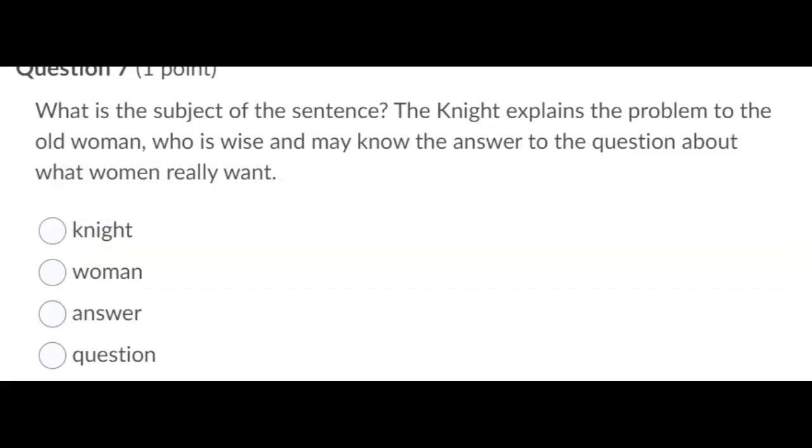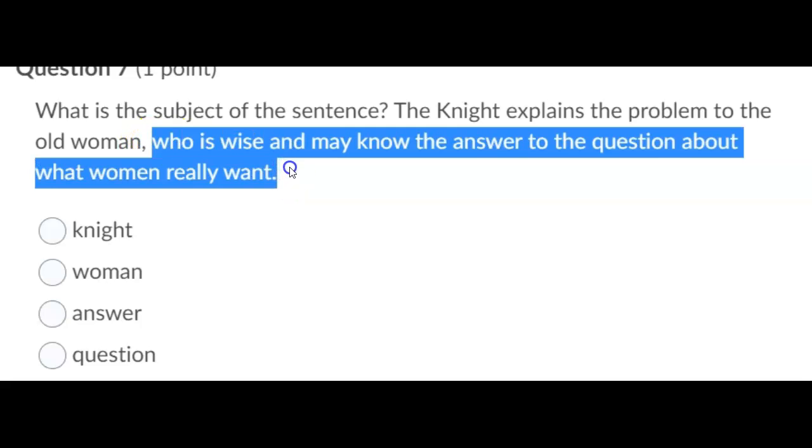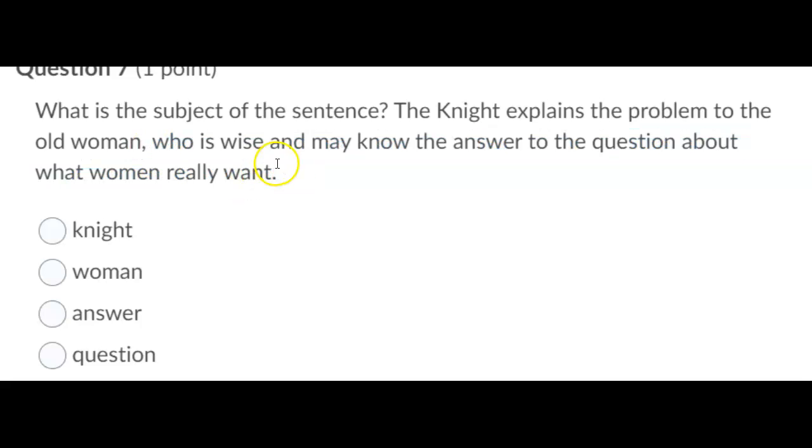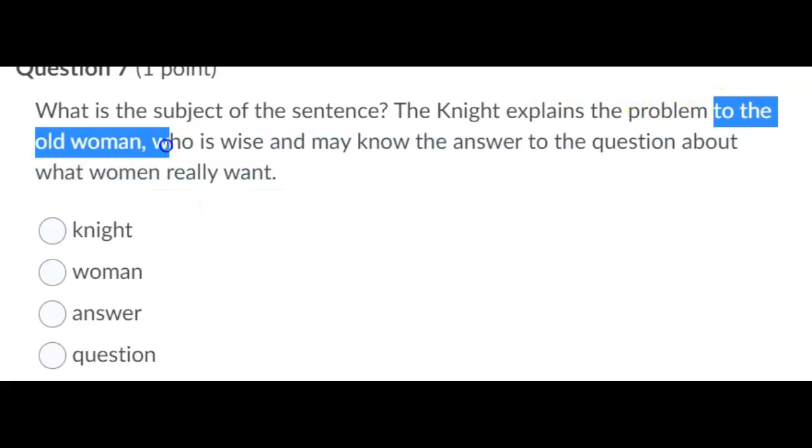7. What is the subject of the sentence? The knight explains the problem to the old woman, comma, who is wise and may know the answer to the question about what women really want. This whole thing from who is wise, all of these are descriptive words telling us more about the old woman. So we can actually ignore those words. We're only looking for the main subject and the main verb. What is going on here? Well, the knight is explaining. What is he explaining? He's explaining a problem. But see, this is also a prepositional phrase, and we can cross that off.